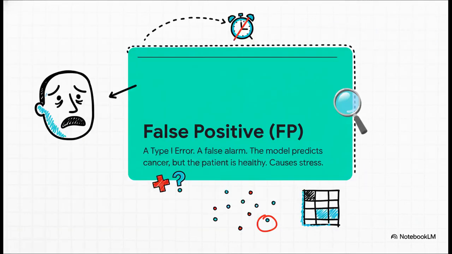A false positive. You can think of this as a false alarm. The AI flags a healthy person as having cancer. Now, this is definitely bad. It's going to cause a ton of stress and lead to unnecessary tests. But it's not the worst mistake the model can make.